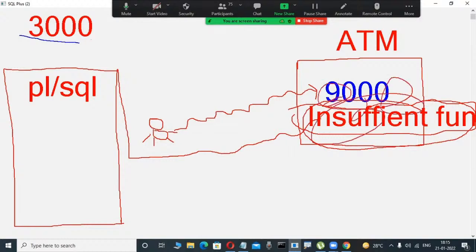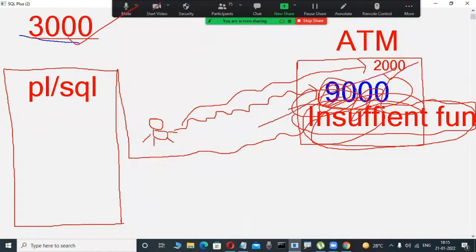Again, another scenario. For example, my balance is 3,000. Suppose I am inserting an ATM card and I try to withdraw 2,000 rupees, for example. Is it possible? Possible. Why? Because here my balance is 3,000. Here 2,000 is less than 3,000. That's why this withdrawal of money is possible in this example.